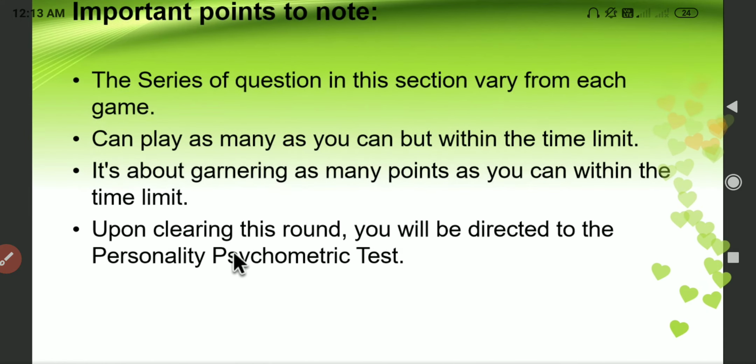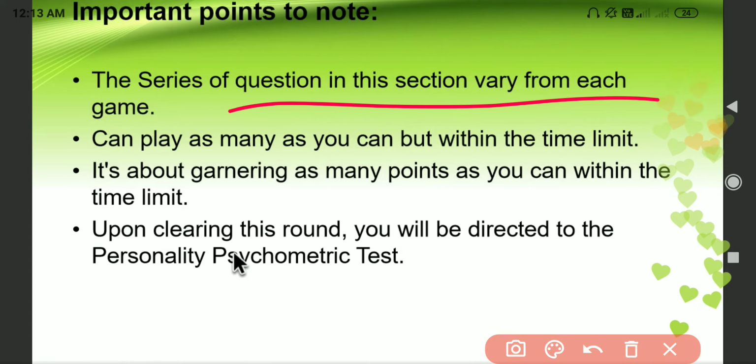All right, so important points to note: the questions in this section vary from game to game. So there is no rule that the same questions will be asked on every game. If you are playing X, Y and Z games, and you get a few questions on the X game, then the same questions will not repeat on the Y game, and the same applies for Z as well. So there will be a different set of questions depending on the game. So that's the first thing.